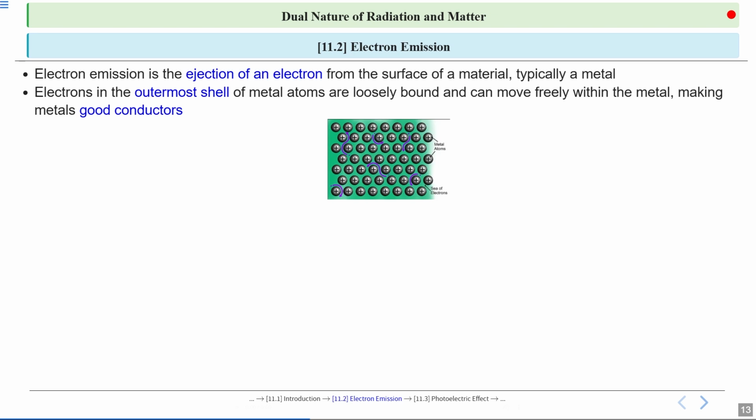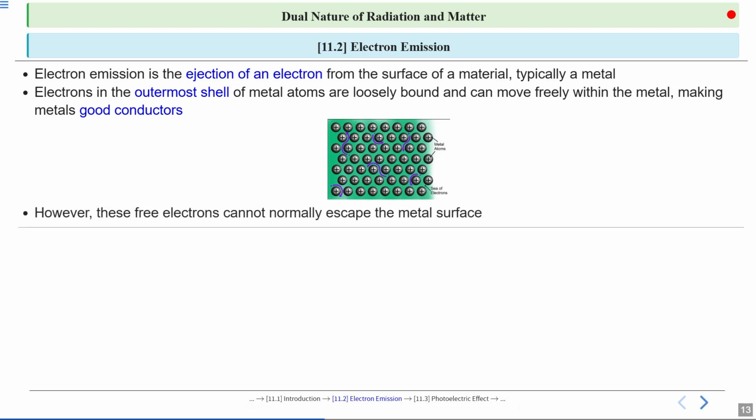This free movement of electrons is what allows metals to conduct electricity so well. Look at the figure here. The electrons are not fixed in place. However, these free electrons cannot normally escape the metal surface on their own.